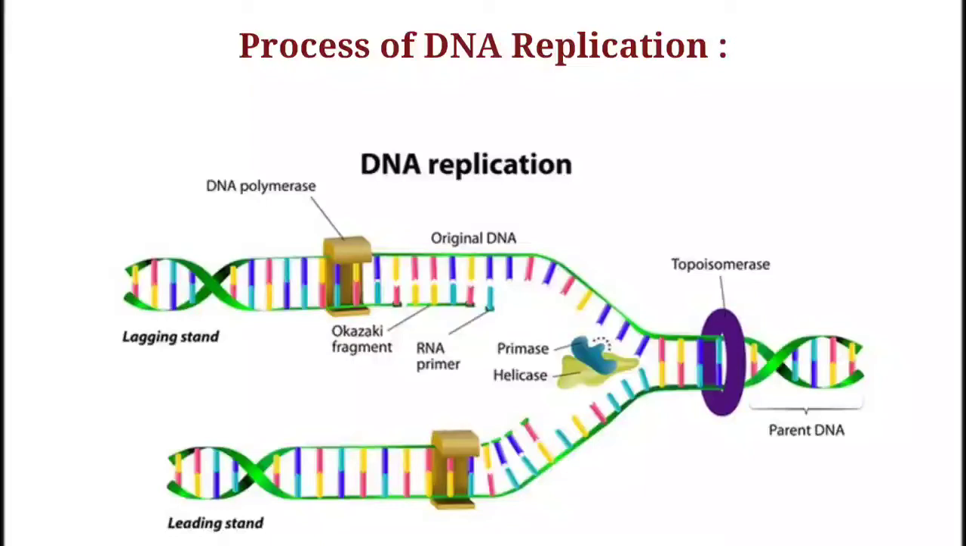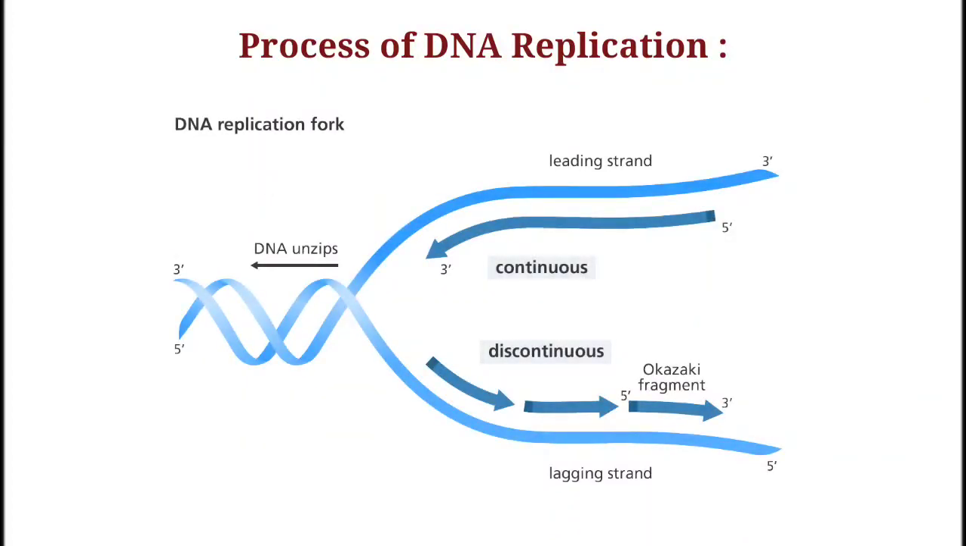Now, this brings additional complication at the replication fork. Due to this, on one strand, that is the template with polarity 3' to 5', replication is continuous. So this DNA strand is called the leading strand, since the replication is continuous. While on the 5' to 3' strand, the replication is discontinuous, that is in small fragments, which are called Okazaki fragments, thereby forming the lagging strand. These fragments synthesized are later joined by the enzyme known as DNA ligase.